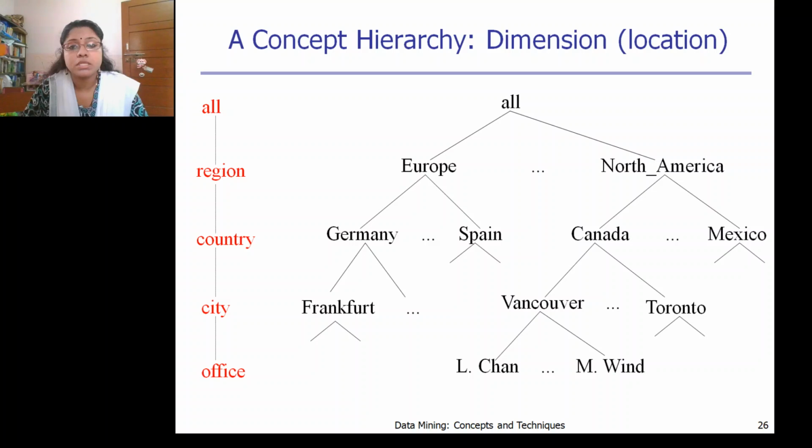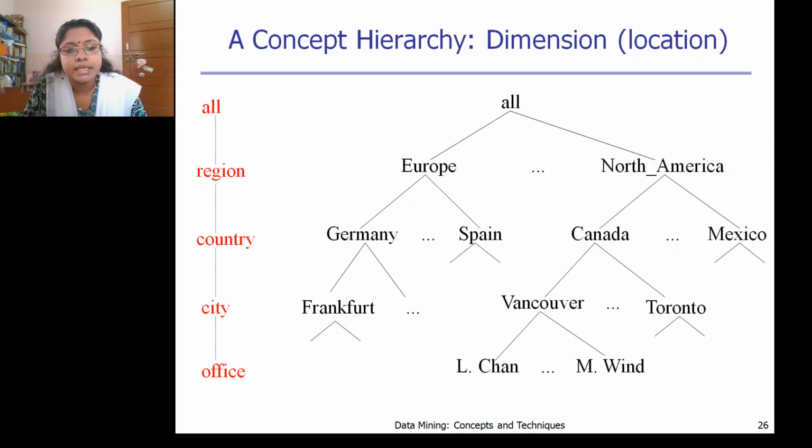When we represent a concept hierarchy like this, you can represent a particular concept or subject in terms of generalized and specific details. Usually we construct a concept hierarchy based on the dimensions, or dimension tables, which we have. Here in the example, we have taken the dimension location. In this one, we have used all. All means the entire world.